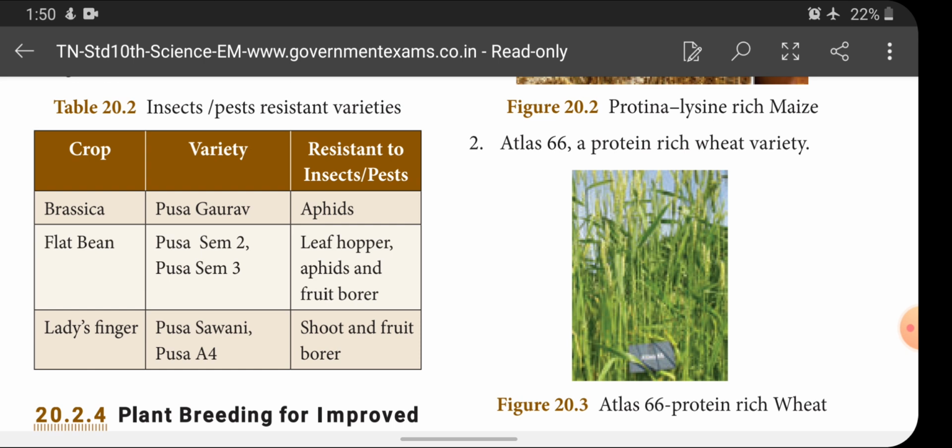Pusa Gaurav is a crop variety of Brassica. It's resistant to aphids. And next one is Pusa Sem 2 and Pusa Sem 3. It's a variety of flat bean, and this is resistant to leaf miner, aphids and fruit borer. And next one is Pusa Sawani and Pusa A-4. It belongs to the crop lady's finger, and this variety of lady's finger is resistant to shoot and fruit borer. Okay, next one is